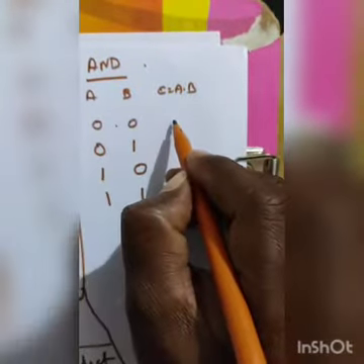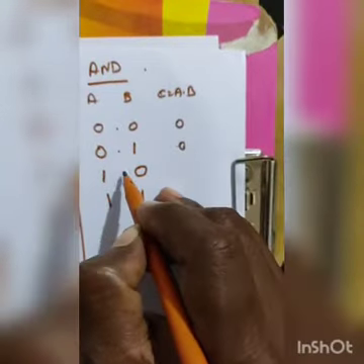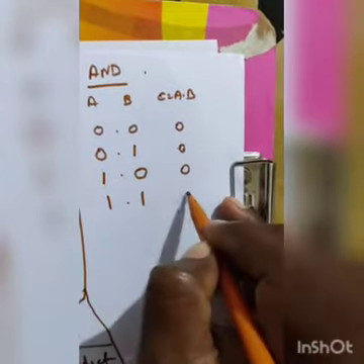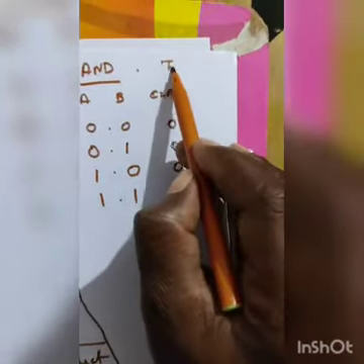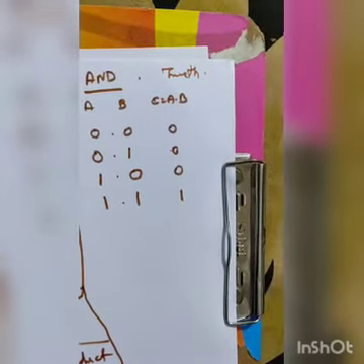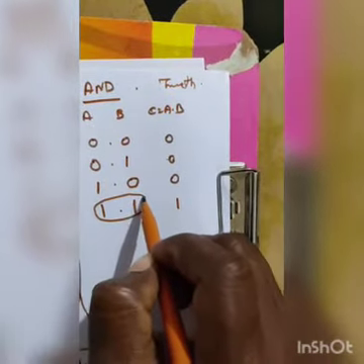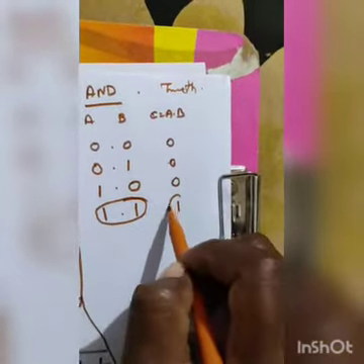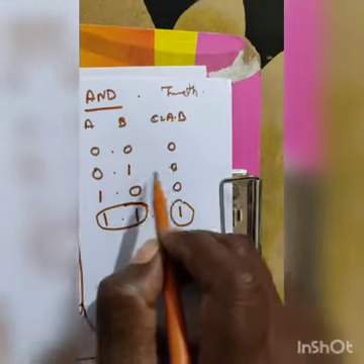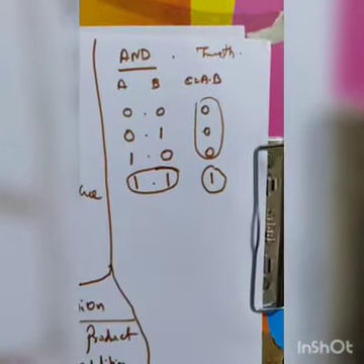0 dot 0 is 0. 0 dot 1 is 0. 1 dot 0 is 0. 1 dot 1 is 1. So that is a truth value. Here, what does that mean? When both input values are true, the output is also true. Otherwise, if any one value is false, the output is also false. That is called the AND operator.